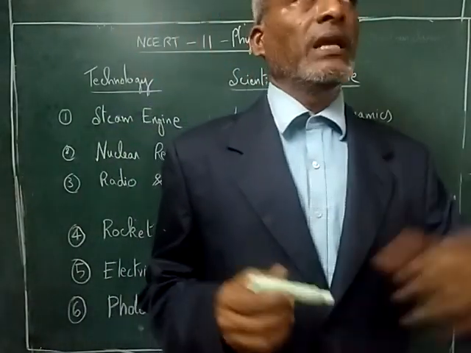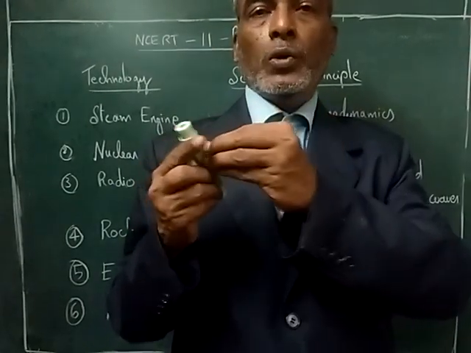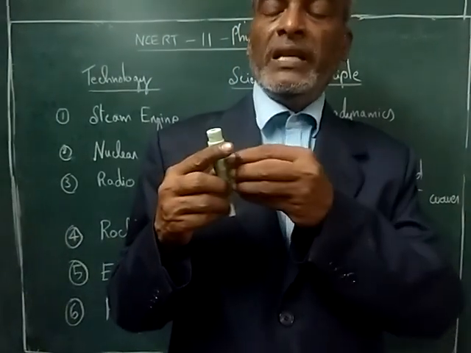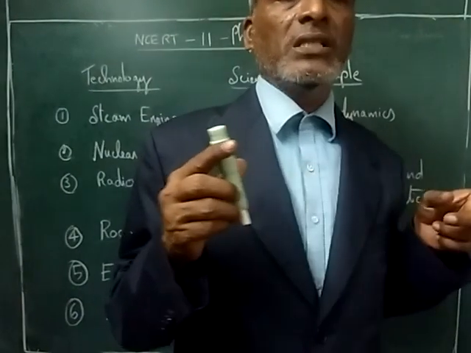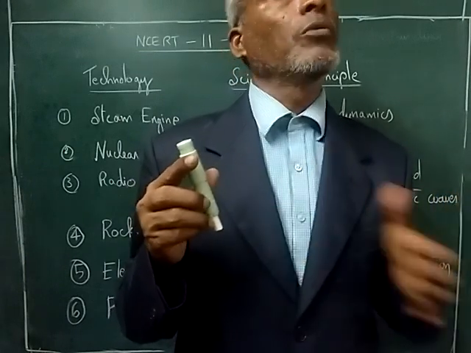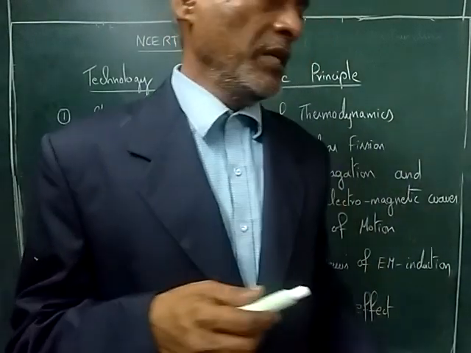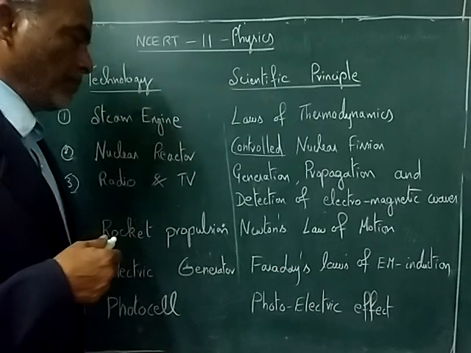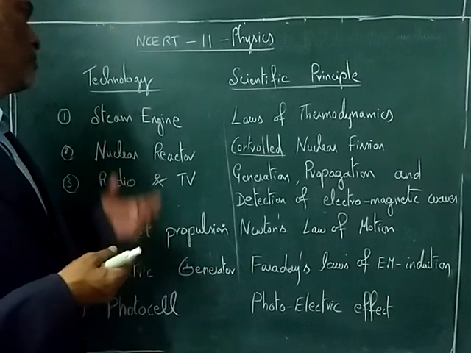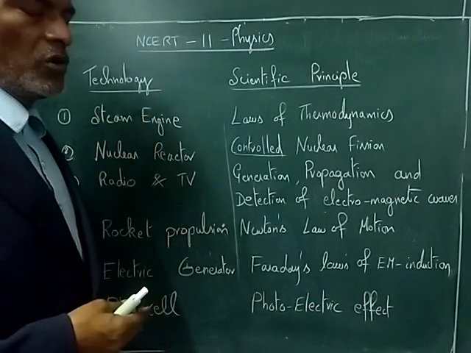And one more example, photocell, based on photoelectric effect. Photoelectric effect means when light is a form of energy, when it tries to hit, say, a cathode, once it crosses the work function, electrons are emitted. Emitted means electron starts moving. That means light energy is converted into current. Electron moving means current. That is the photoelectric principle. And we call it a photoelectric cell, photocell. So these are some of the very few examples I have taken. The technology and what is the basic scientific principle used in that technology.